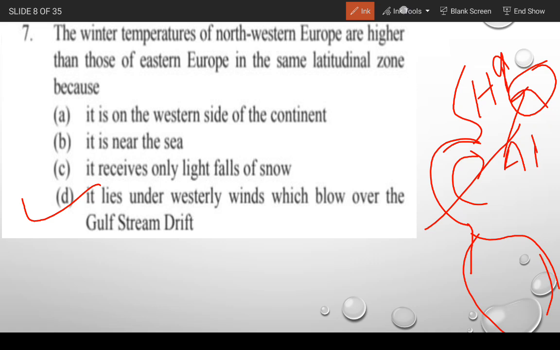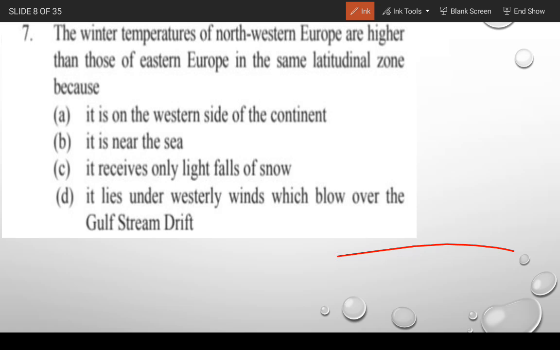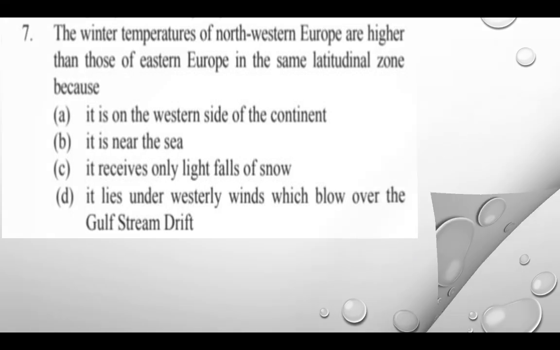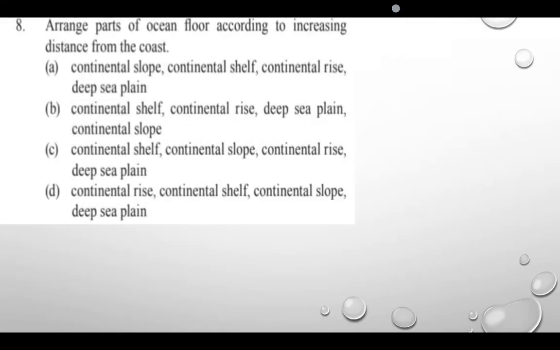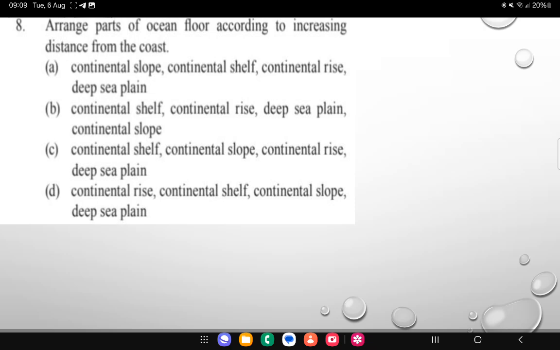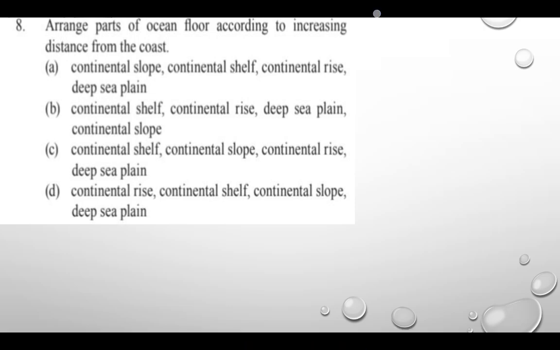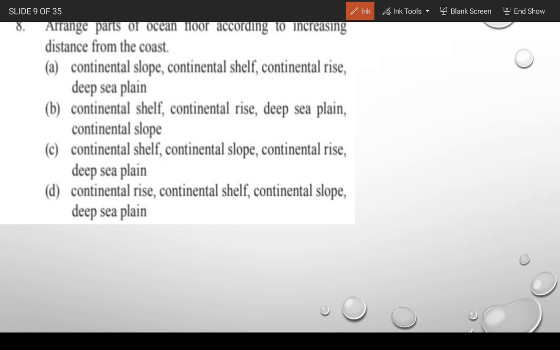Moving to the next question. Arrange parts of the oceanic floor according to increasing distance from the coast. Gentlemen, the first option is continental slope, continental shelf, continental rise and deep sea plain.